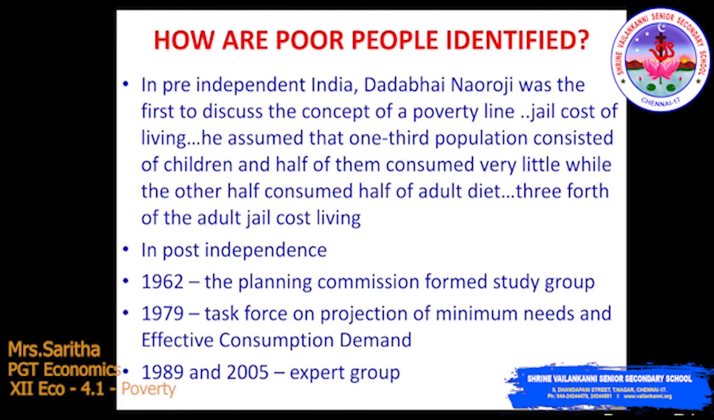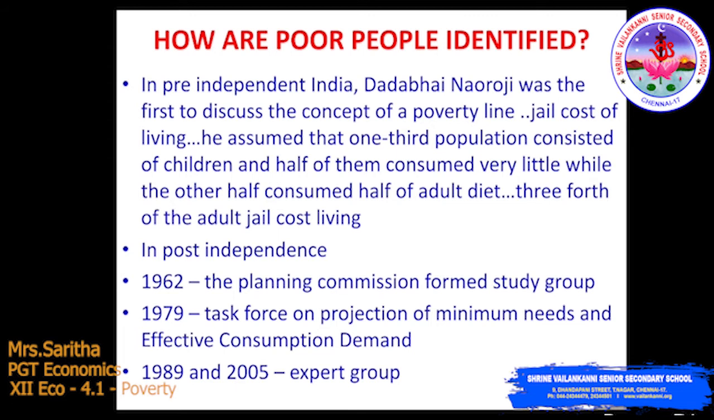He assumed that 1/3 of the population consists of children, and half of them consumed very little, while the other half consumed half of an adult diet. So 3/4 of the adult jail cost of living. So Dadabhai Naoroji was the first person to discuss the concept of poverty, and he used the jail cost of living to calculate the poverty line.